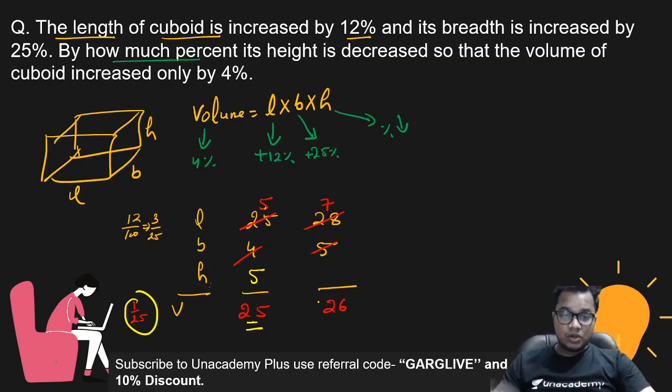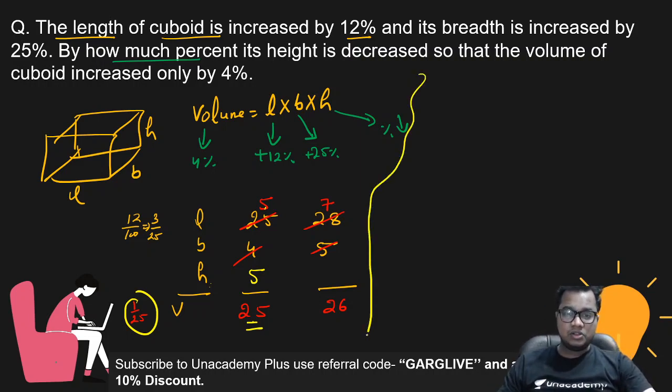7 to 26. 7 3s are 21, around this, but this value is in fraction. Then what can I do? There is another way, also another way.